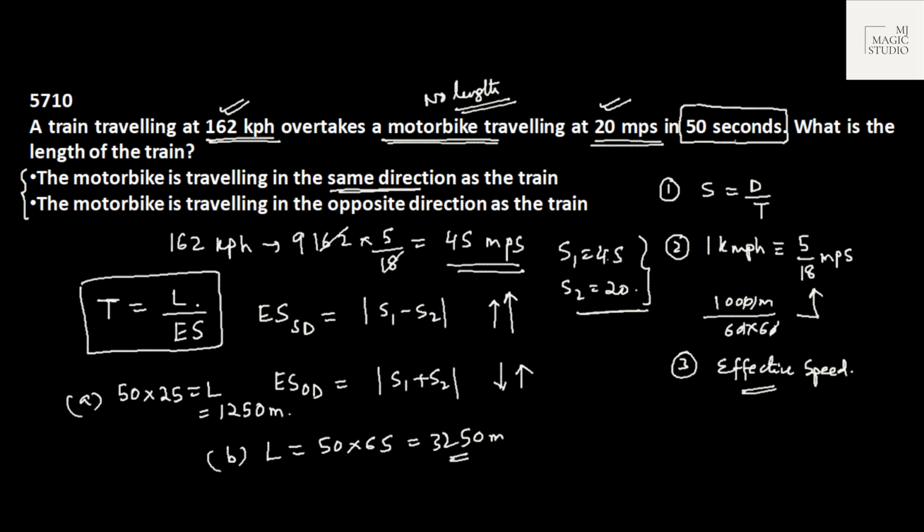Please follow this. In case a train is crossing a moving body which has got no length, time is equal to length of the train by effective speed, or length of the train is time to cross into effective speed. You just calculate effective speed with the help of the direction of movement. If both are moving in the same direction, effective speed is the difference of the two, and if both are moving in the opposite direction or towards each other, then the effective speed would be the sum of the speeds.